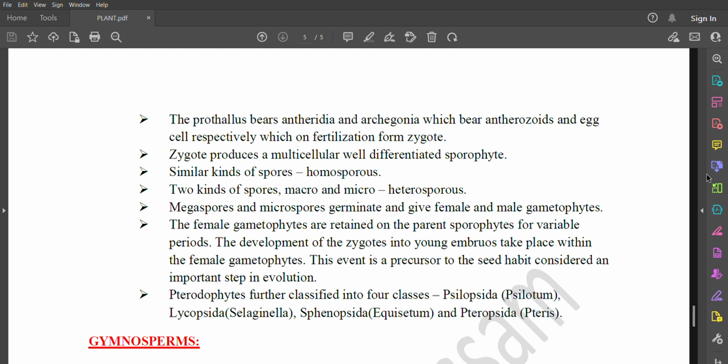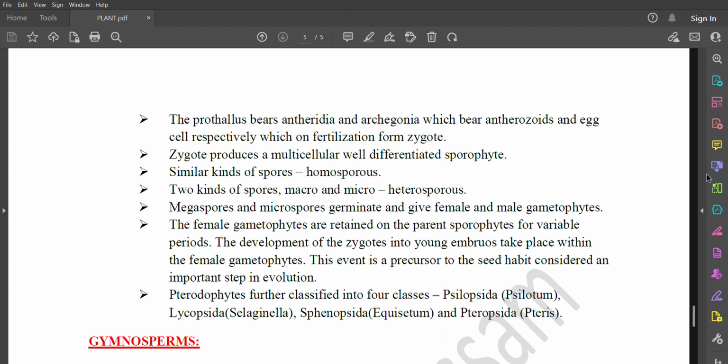Similar kinds of spores are called homospores. Two kinds of spores, macro and micro, are called heterospores. Megaspores and microspores germinate and give female and male gametophytes. The female gametophytes are retained on the parent sporophytes for variable periods. The development of the zygotes into young embryos takes place within the female gametophytes. This event is a precursor to the seed habit, considered an important step in evolution.